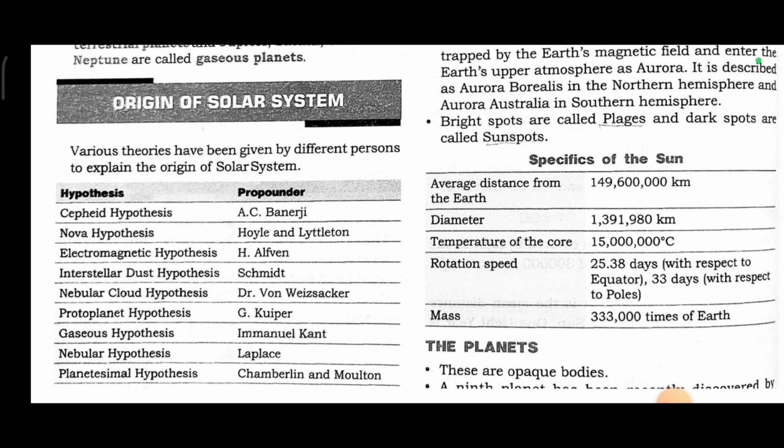Specifics of the sun: average distance from the earth, diameter, temperature of the core, rotation speed, mass. You can check this.